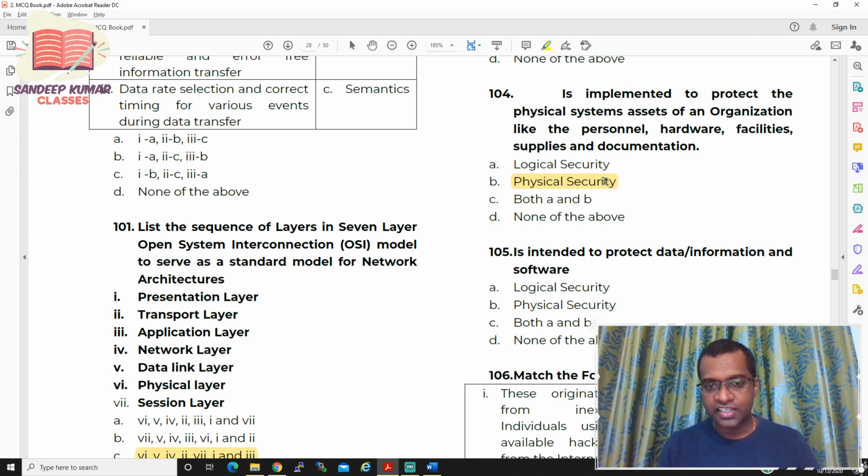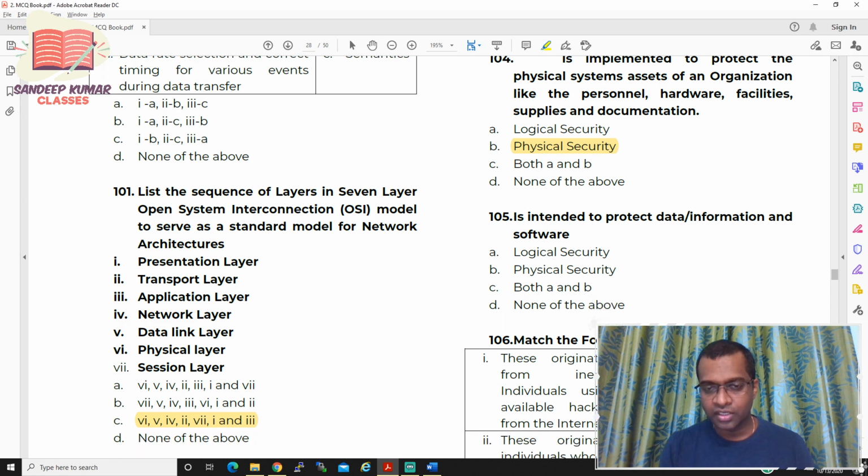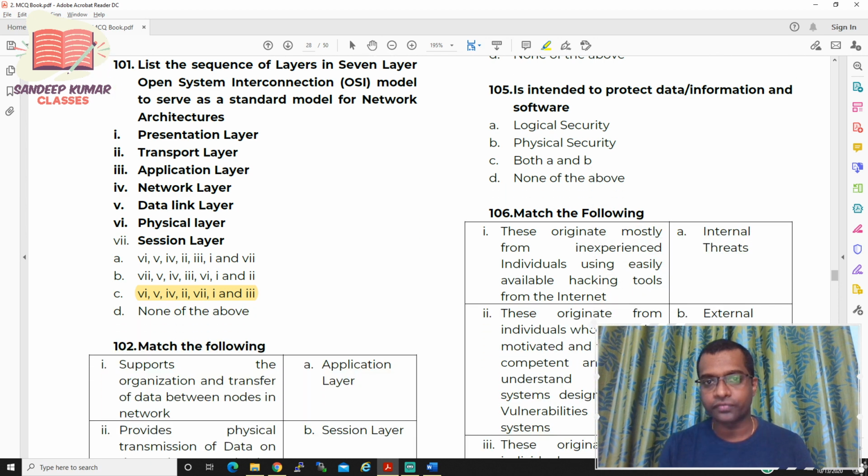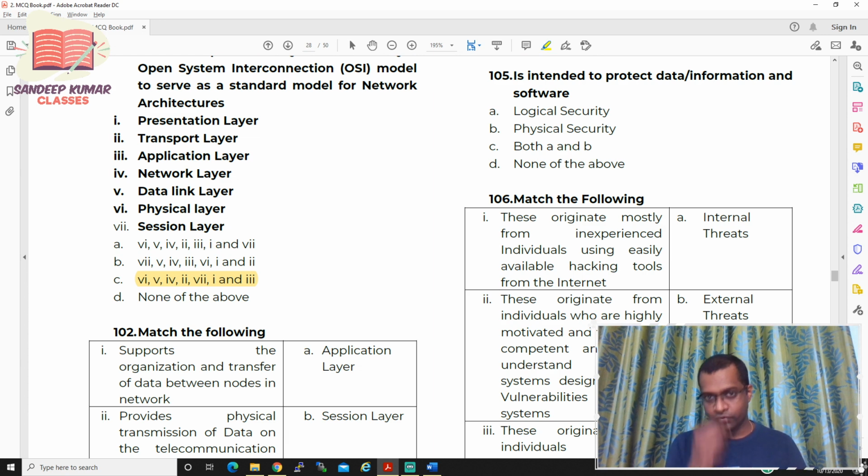Now let us move to question number 105. Dash is intended to protect the data and information and software. You have four options. First option is logical security. Second is physical security. Third one is both A and B. And last one is none of the above. You need to pick up your answer.